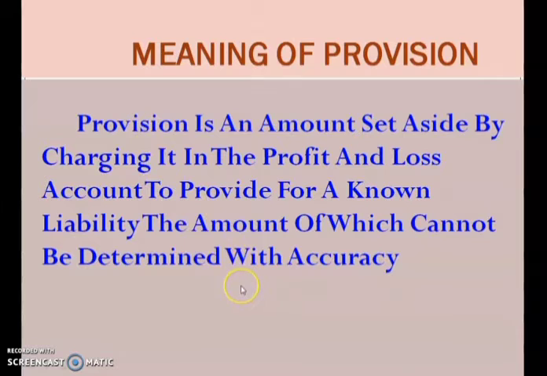You all know that we charge depreciation on an asset. Asset means a property. It may be a machine, a furniture, or it may be a land, building. So in our asset, we charge depreciation. We know that depreciation means reduction in the value of asset because of its continuous use. Suppose we have a car and we are regularly using this car.